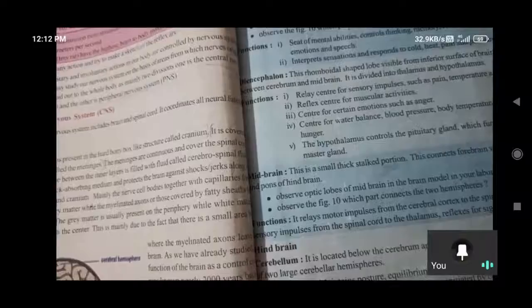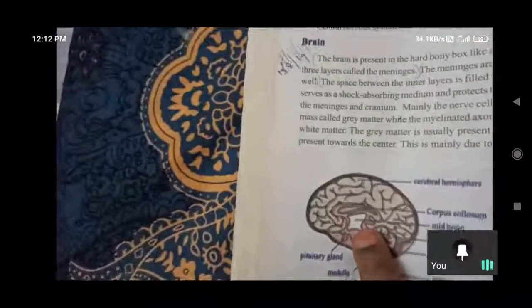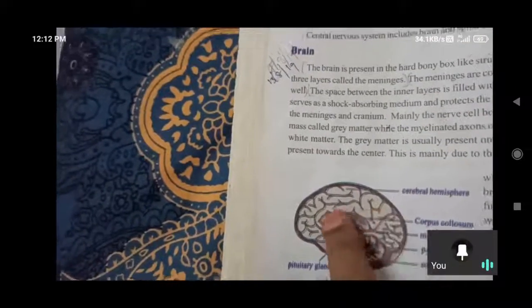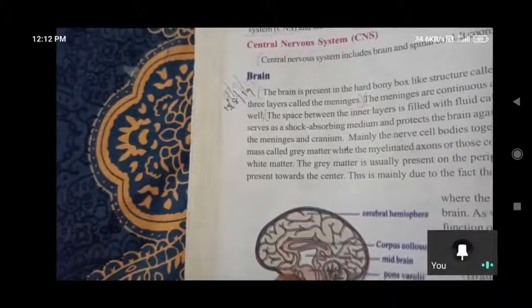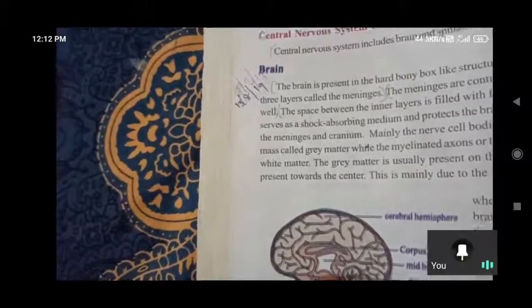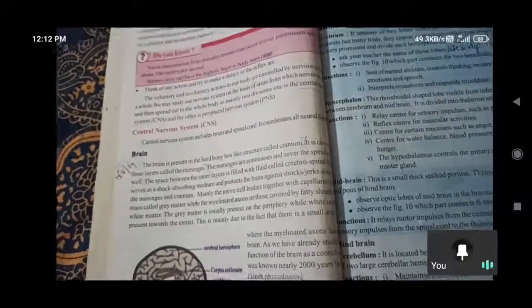It is white in color because of the axons with myelin sheath. These all exist here and leave only a small space, so the midbrain exists as a small portion.